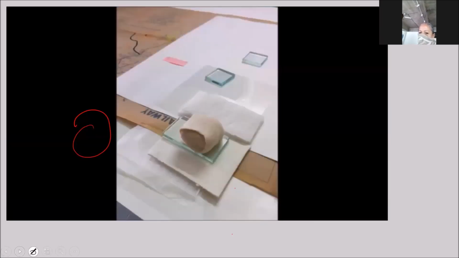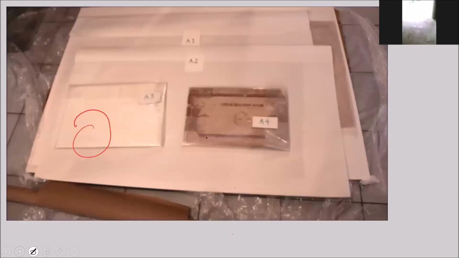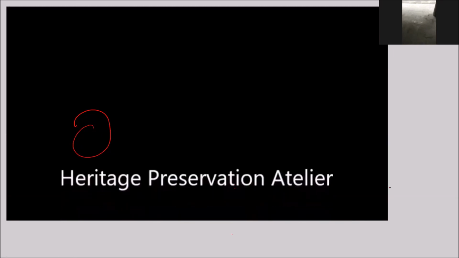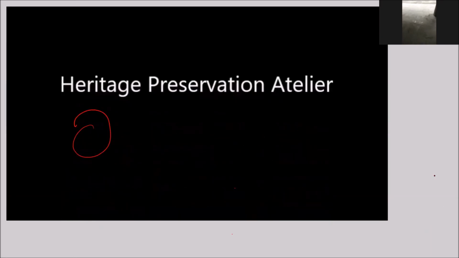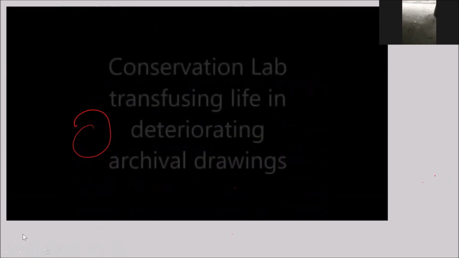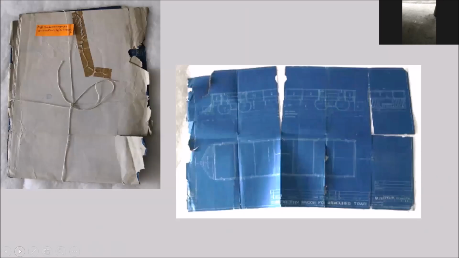So, some of these drawings had watercolor sketch pens used on top of the print, and we couldn't use any kind of moisture. So here localized treatment was done, and you can see how. And then, of course, after flattening, they were packed. They were all sizes A0, A1, A2, A3, A4, and sent back to the museum. So this is one example of that collection only.